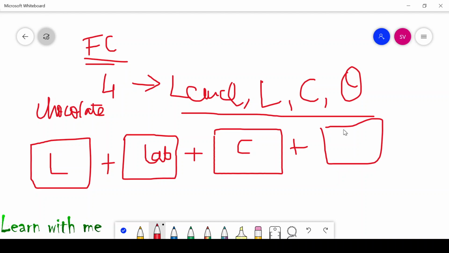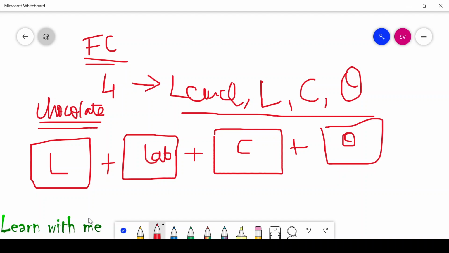By getting all these things, I am manufacturing chocolate. For this, I have to pay some money for land, for laborers, and also for procurement of capital.